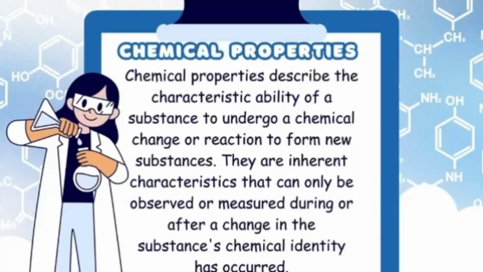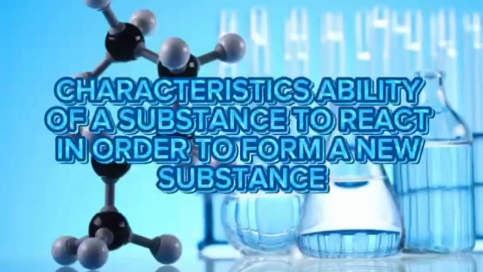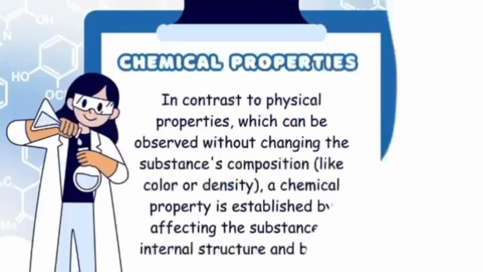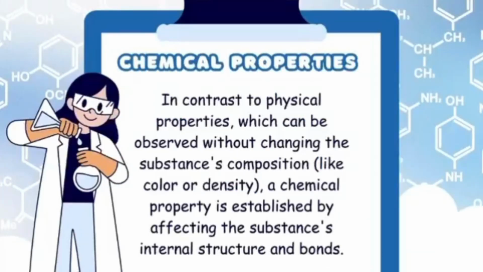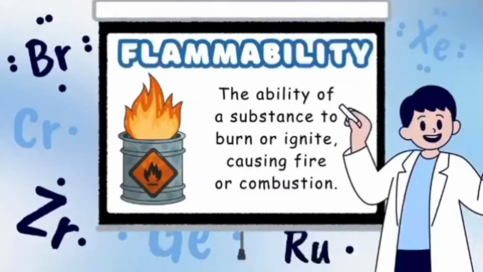What are chemical properties? Chemical properties describe the characteristic ability of a substance to undergo chemical change or reaction to form a new substance. Or in other words, it is the characteristic ability of a substance to react in order to form a new substance. Unlike physical properties that can be observed without changing substance composition, a chemical property is established by affecting the substance's internal structure and bonds.